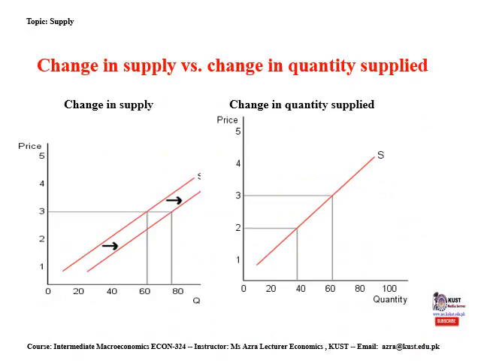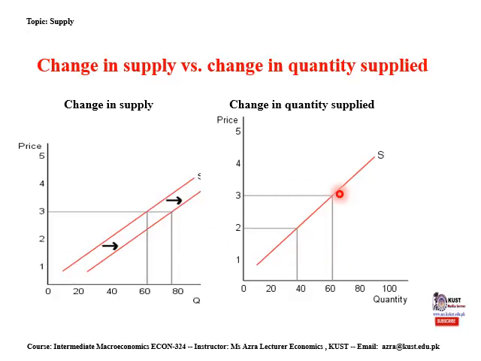Here you can see the change in supply versus change in quantity supplied. What is the difference between supply and quantity supplied? Quantity is always related to price level. According to the law of supply, if the price of any commodity increases, the producer will also increase the quantity supplied, which is clear from that diagram.